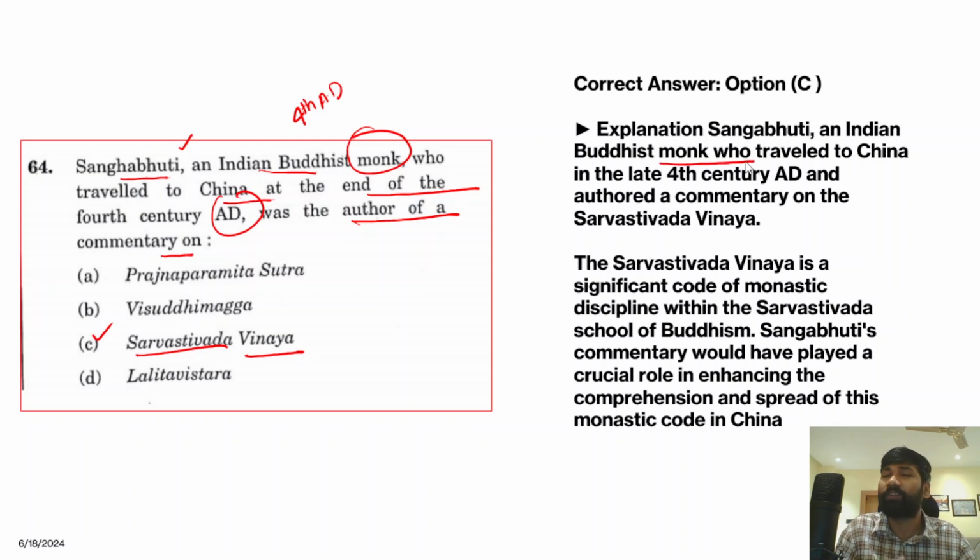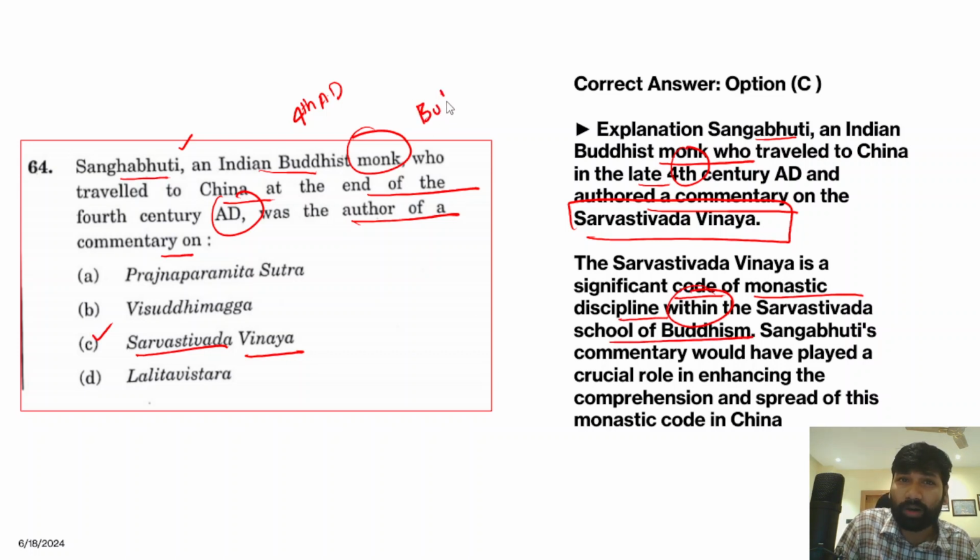So again, let me tell you that Sanghabhuti was a Buddhist monk who traveled to China in the 4th century AD and authored the commentary, the Sarvastivada Vinaya. Okay, so this is a significant code of monastic discipline within the Sarvastivada school of Buddhism.